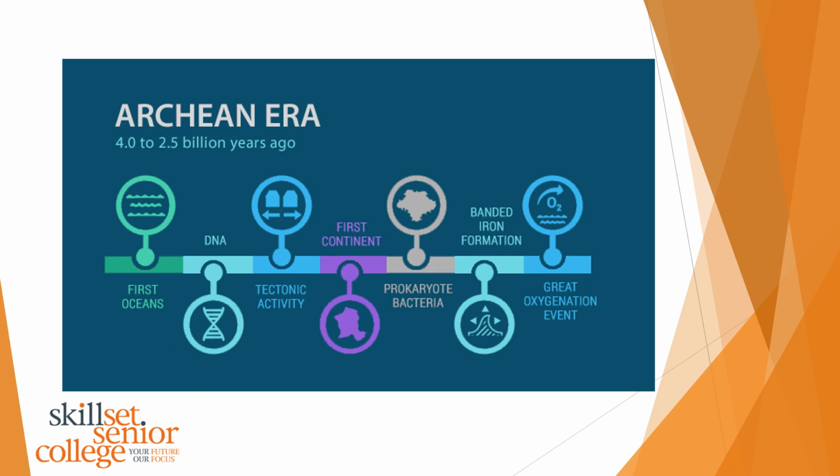So in the Archean era, we have the first oceans, DNA, tectonic activity, the first continents, prokaryote bacteria, banded iron formation, and the great oxygenation event. So have a look at that, and we're going to look at that in the next lesson.